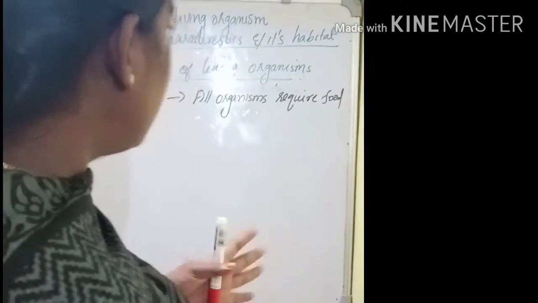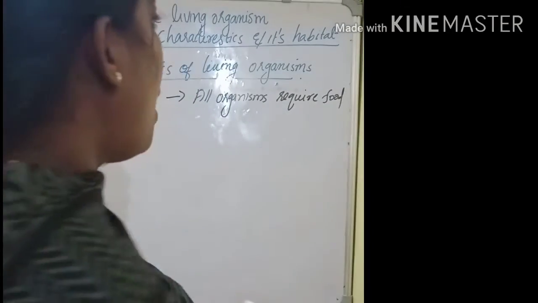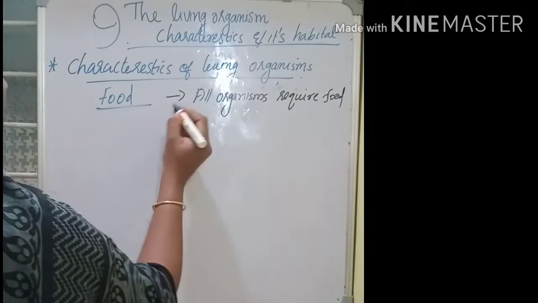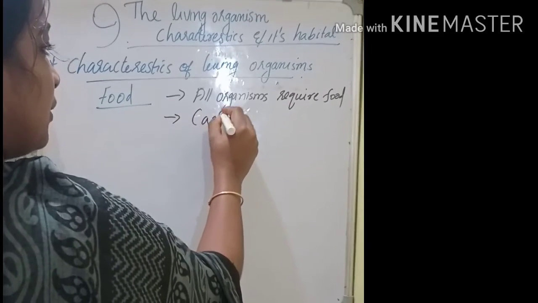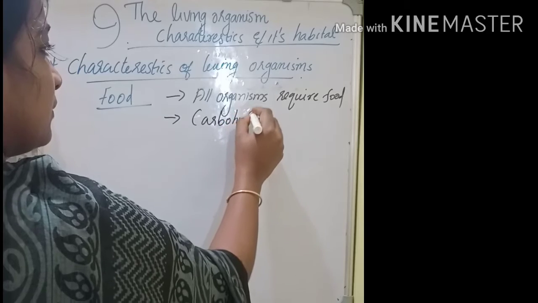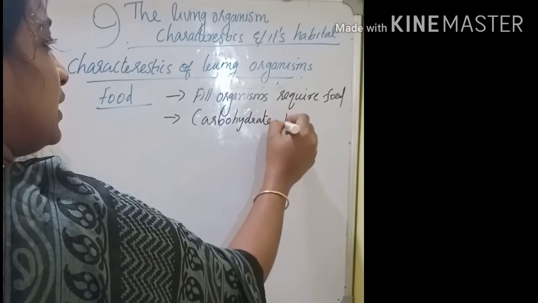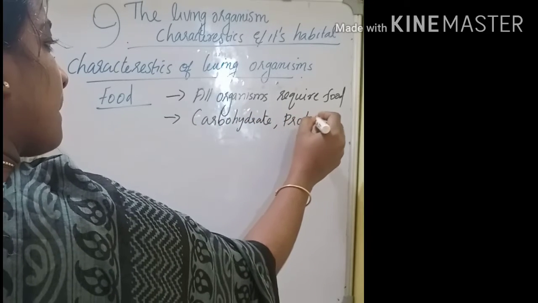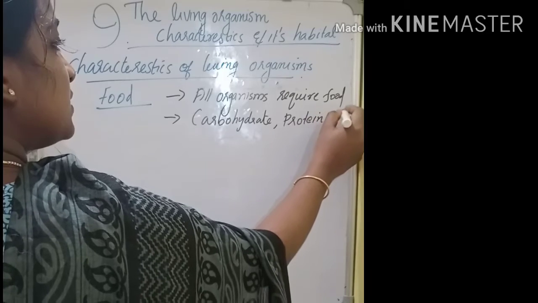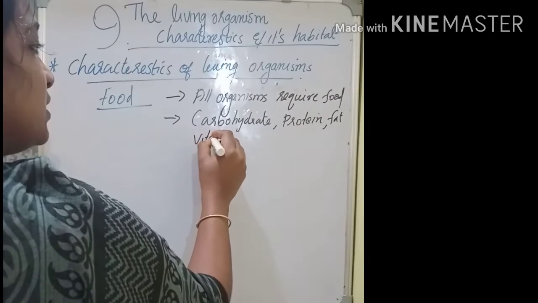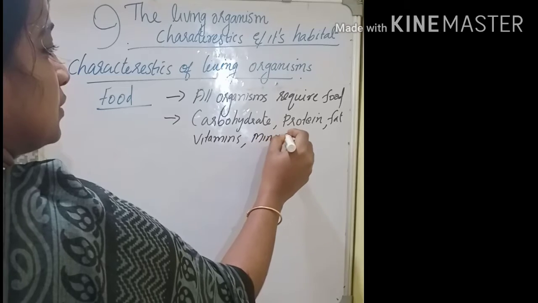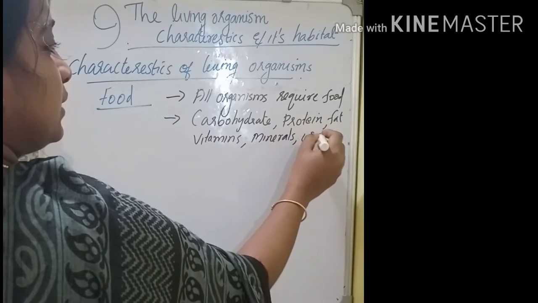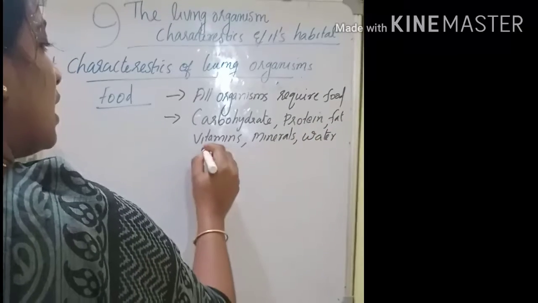So what are we getting through the food? All the nutrients. Which are the nutrients? Carbohydrate, protein, fat, vitamins, minerals, water, roughage.